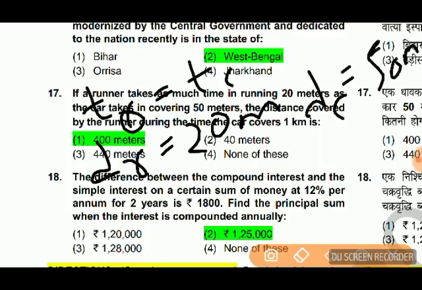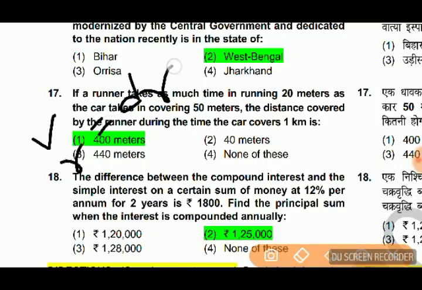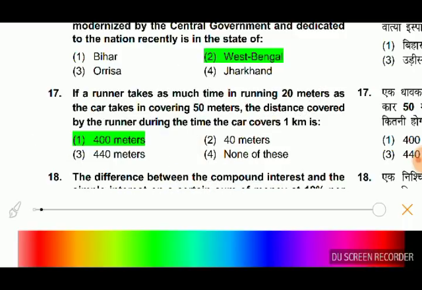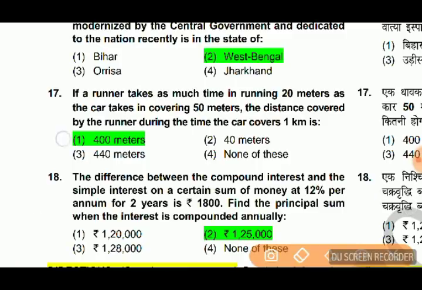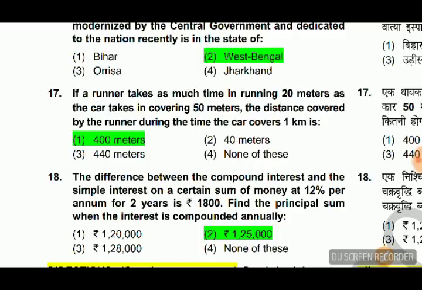So first let's find the velocity of both. So VR equal to DR by TR, that is 20 divided by TR, and VC, velocity of car, is 50 by TC. So after calculating the ratio, VC by VR equal to 50 by 20 equal to 5 by 2. 5 by 2, and then it is given the car covers 1 kilometer.